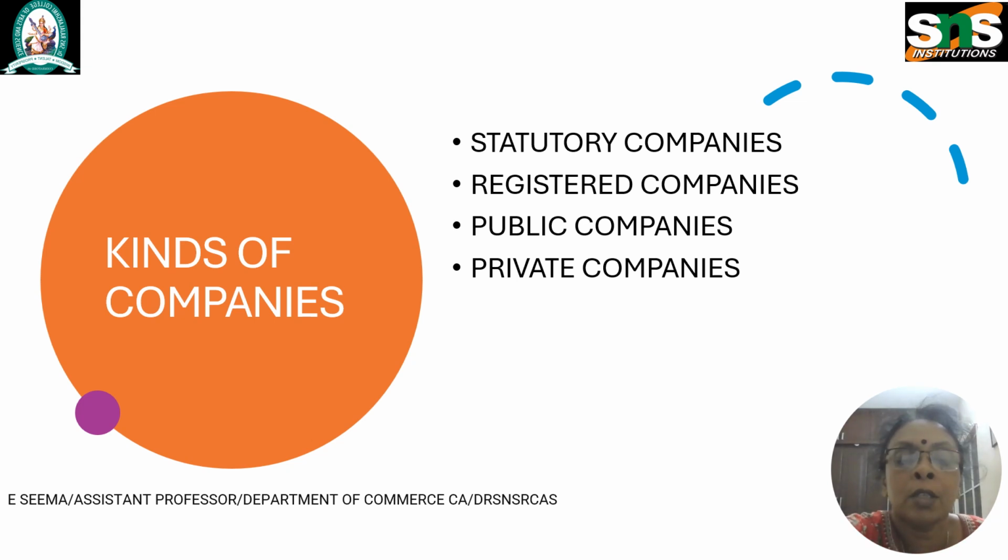Next one, I'm going to present a topic on kinds of company. That is, company can be divided into statutory companies, registered companies, public companies, and private companies. Statutory companies means companies incorporated under the special statute of the central or state government. The powers and activities of the statutory companies are regulated by the provisions of the acts under which they are established. The Reserve Bank of India, the Life Insurance Corporation, Unit Trust of India are the examples of the statutory companies.